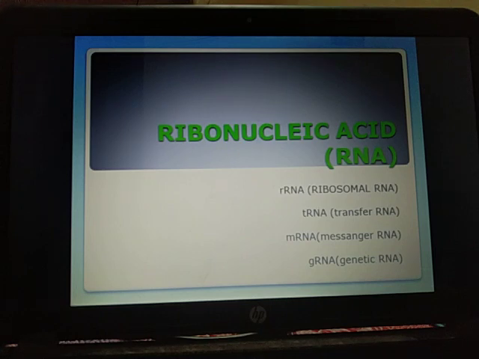Transfer RNA or tRNA is also called soluble or sRNA. There are over 100 types of transfer RNA. Transfer RNA constitutes about 15% of total RNA. The tRNA is the smallest RNA, with 70 to 85 nucleotides and a sedimentation coefficient of 4S.